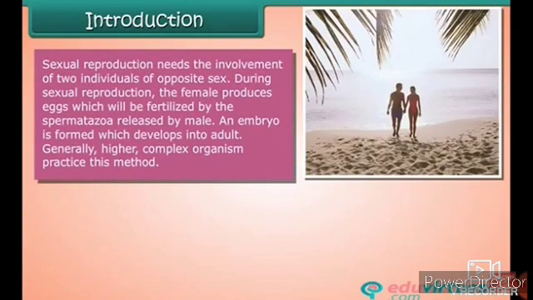Sexual reproduction needs the involvement of two individuals of opposite sex. During sexual reproduction, the female produces an egg, which will be fertilized by the spermatozoa released by the male. An embryo is formed, which develops into an adult. Generally, higher, complex organisms practice this method.